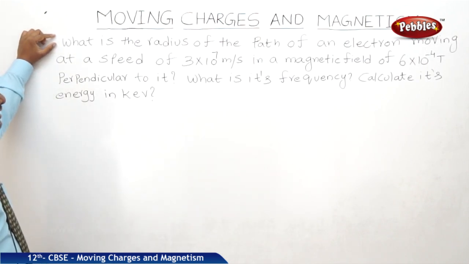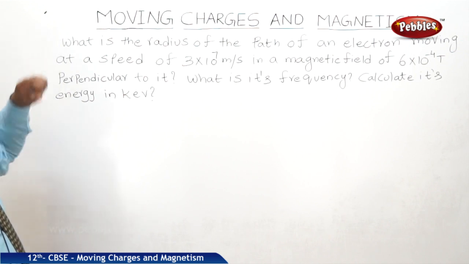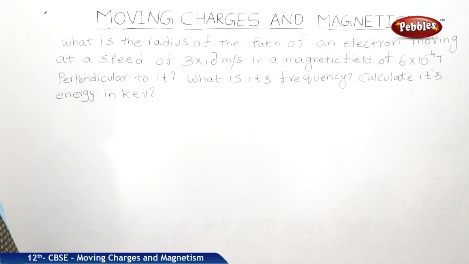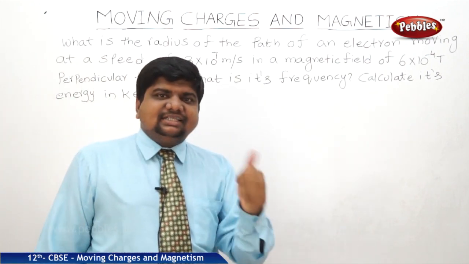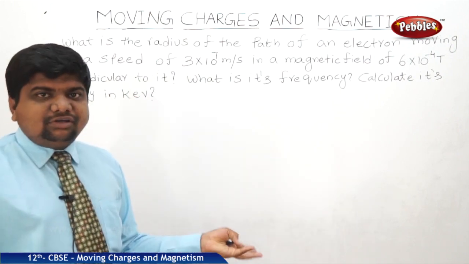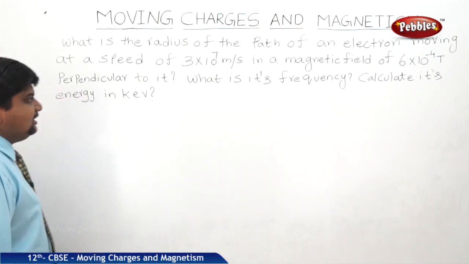Now the problem statement is like this. What is the radius of the path of an electron moving at a speed of 3 into 10 to the power of 7 meters per second in a magnetic field of 6 into 10 to the power of minus 4 Tesla perpendicular to it? What is its frequency? Calculate its energy in keV. Perpendicular means VB sin theta with sin 90. If it is parallel, there is no need to find out because sin 0 is 0.